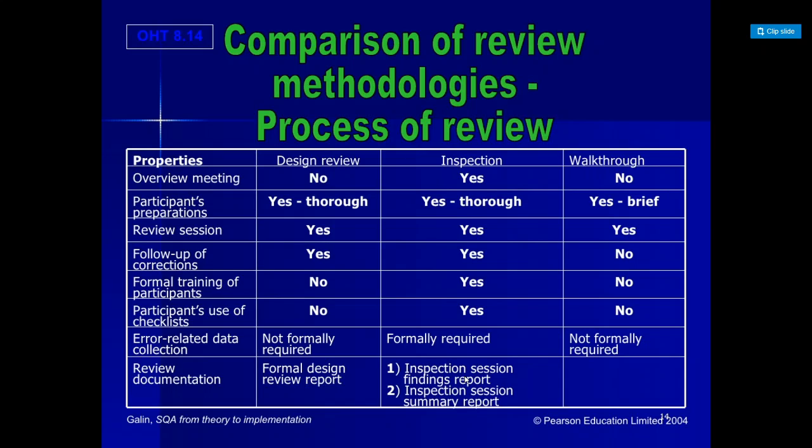Inspection is the one that is used formally. Use of a checklist is not required in design review or walkthrough, but in inspection it is a must. Error-related data collection is not formally required; you can just speak up about it during the meeting. But in inspection you need to have a log, a written document of whatever errors are there. In walkthroughs, it is formally not required.